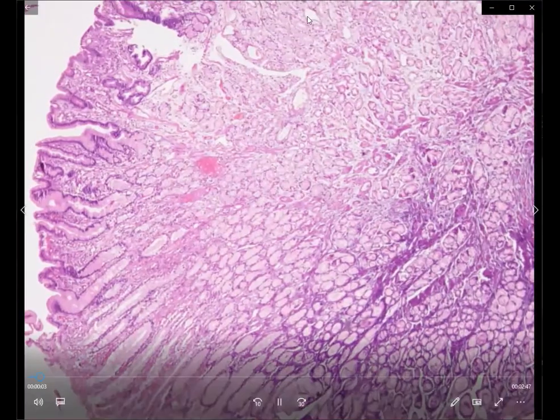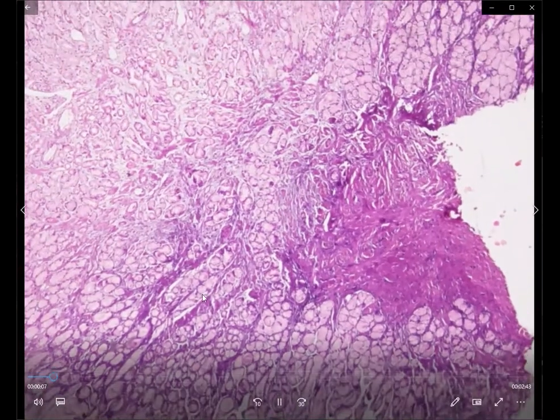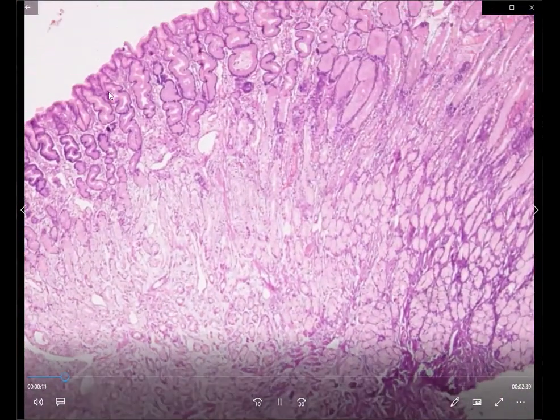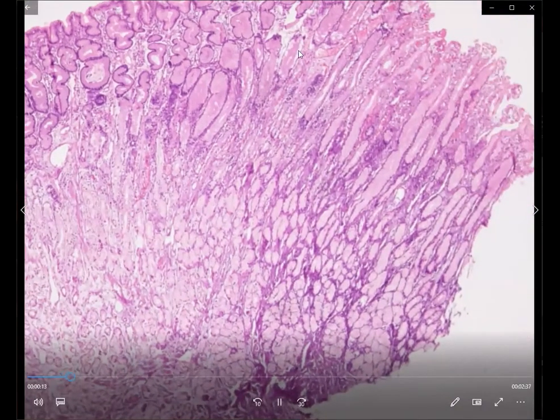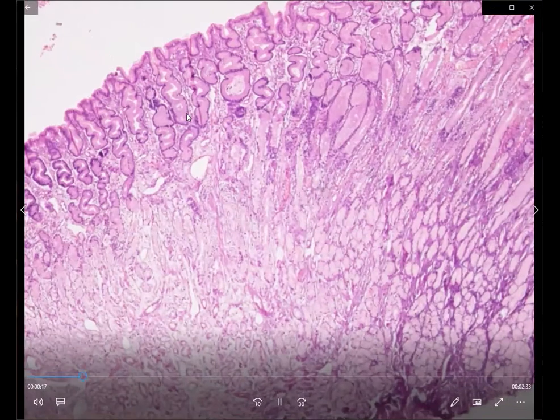So this is the entire polyp that we have got, and there is a diffuse proliferation which is partly lobulated in areas, like we could see a few lobulations here, and then coming back onto the surface epithelium. So it is showing a normal foveolar lining. So we all know what a foveolar lining is.